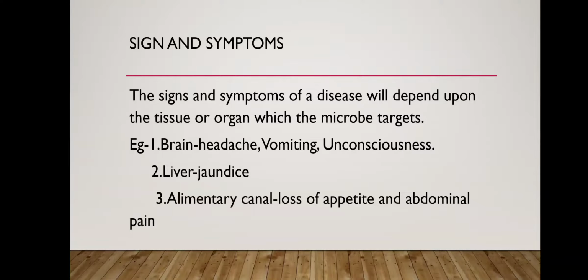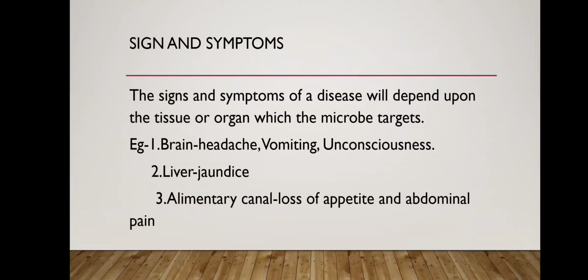So today we will study about the signs and symptoms. The sign and symptom of a disease depend upon the tissue or organ which the microbe targets. So wherever the microbe targets the body part, the sign will be shown in that part only. For example, if the brain is the target organ, we will observe severe headache, vomiting, or unconsciousness. Next, if lungs are targeted, then the symptom will be cough or breathlessness.